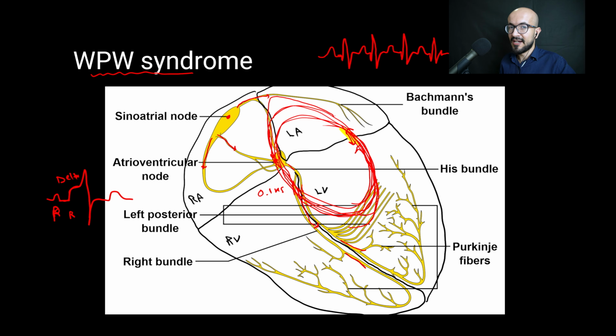Now the opposite can happen. The bundle of Kent can allow the impulses to travel antegrade through the ventricles, and then they go back retrograde through the AV node. It would be exactly the opposite of the AVRT, but this time we would have a wide QRS complex, and this may occur in the presence of atrial fibrillation, and it may degenerate into ventricular tachycardia or ventricular fibrillation and death.